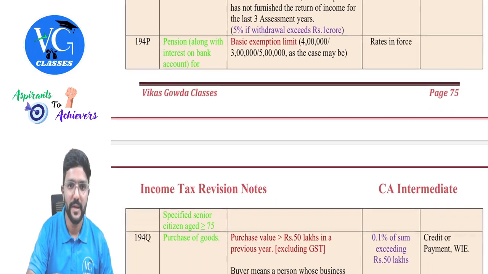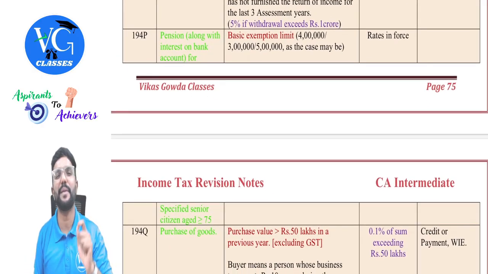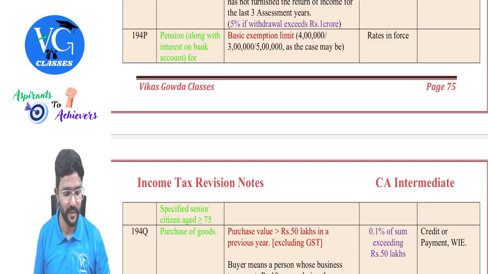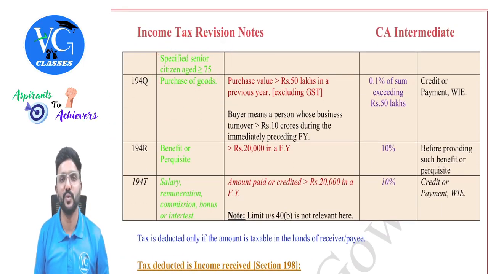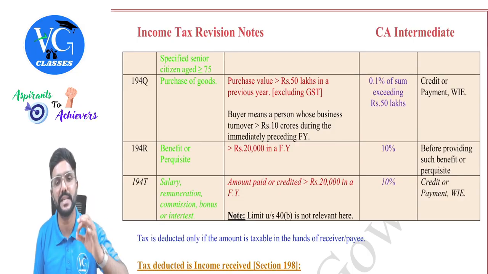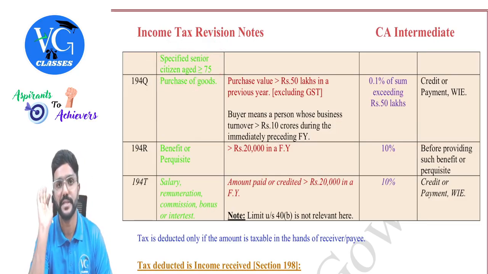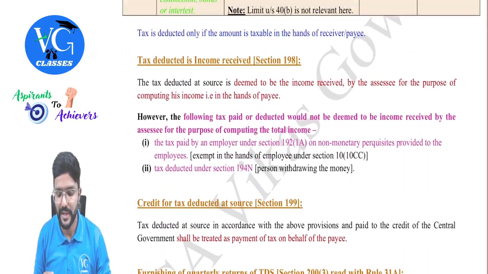Okay. Then 194P. Section 194P is TDS on pension income. Easy to remember. TDS on pension as well as interest income. But this is applicable only for a specified senior citizen who is earning pension income as well as interest income from the same bank. And here specified senior citizen means aged 75 or more during the previous year. Normally senior citizen means 60 or more, but who is covered here is only 75 or more, guys. Now let me explain to you.